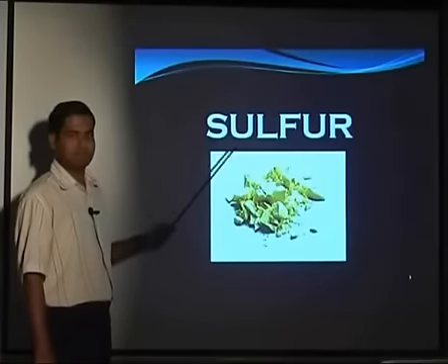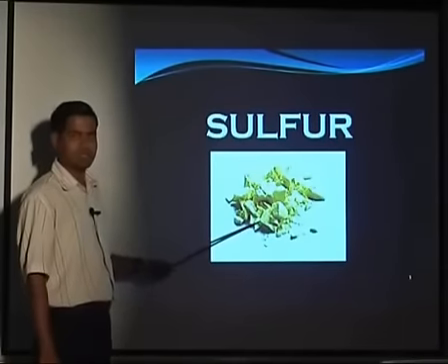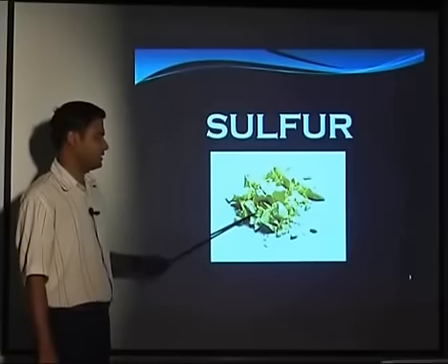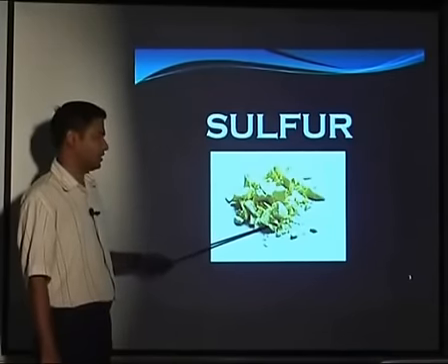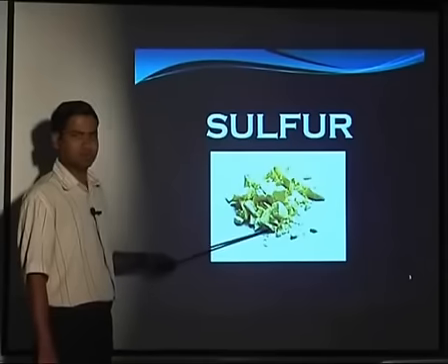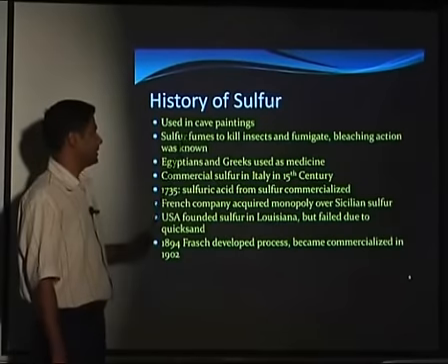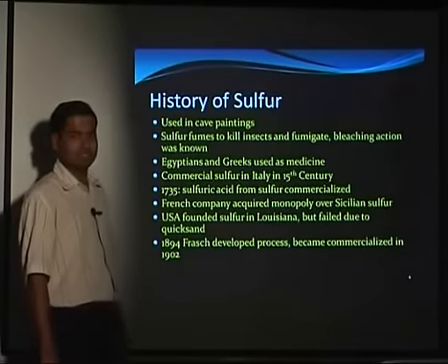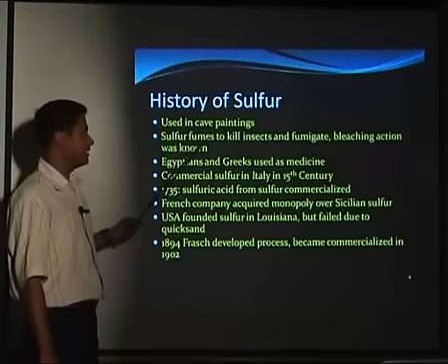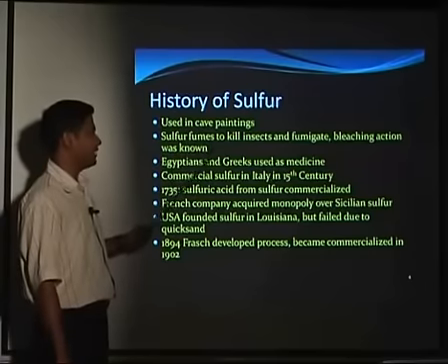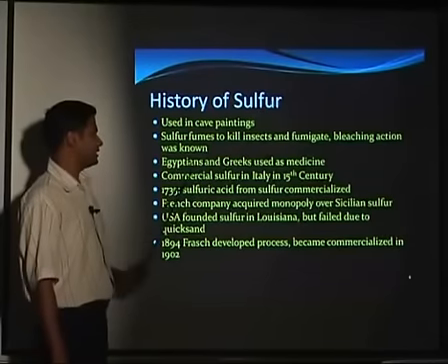And then lastly we will discuss the economics of that process. First we will discuss sulfur. You have seen sulfur, it is yellowish in color. You may have seen it in wooden transport trolleys where they used it as a fumigant. If we see the history, sulfur was used in cave paintings. The sulfur fumes were used to kill insects and to fumigate. The bleaching action was also known.